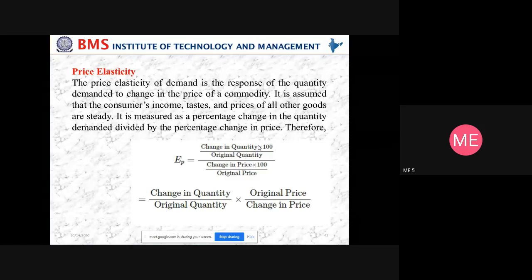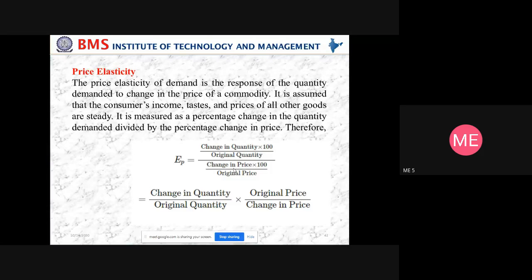It is measured as the percentage change in the quantity demanded divided by the percentage change in the price. So EP, the price elasticity, equals the change in quantity into 100 divided by original quantity, over the change in price into 100 divided by original price. Here delta Q is the change in quantity and Q is the original quantity, delta P is the change in price and P is the original price.